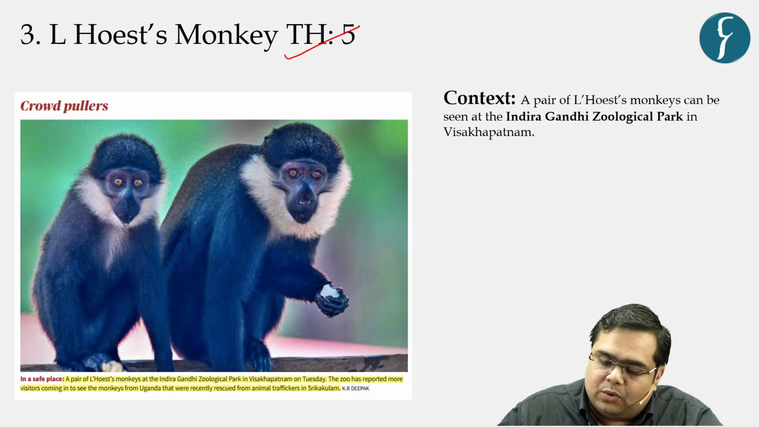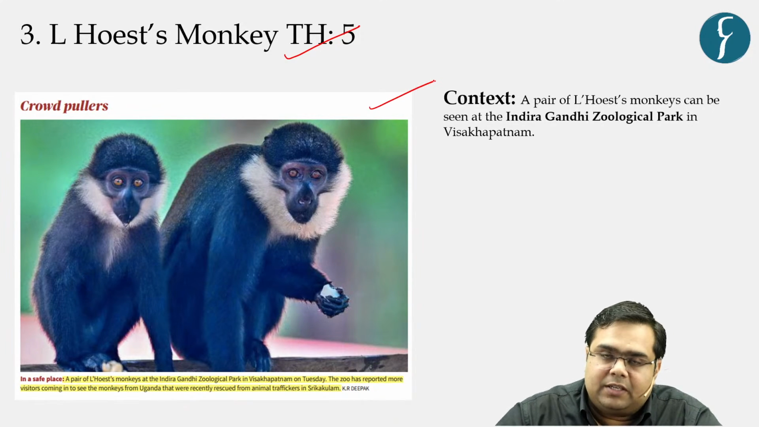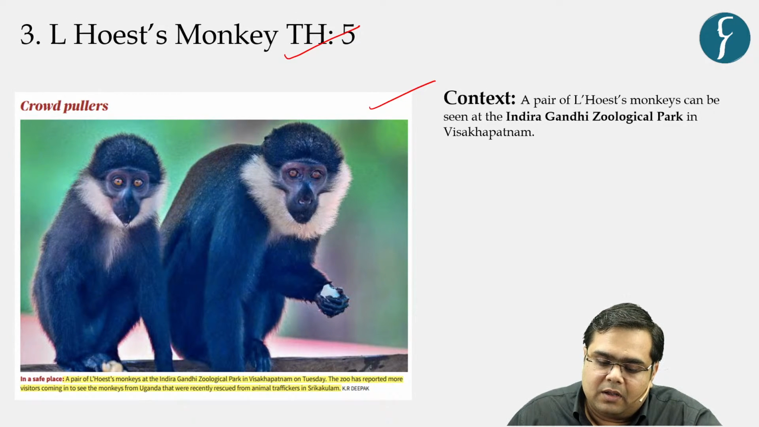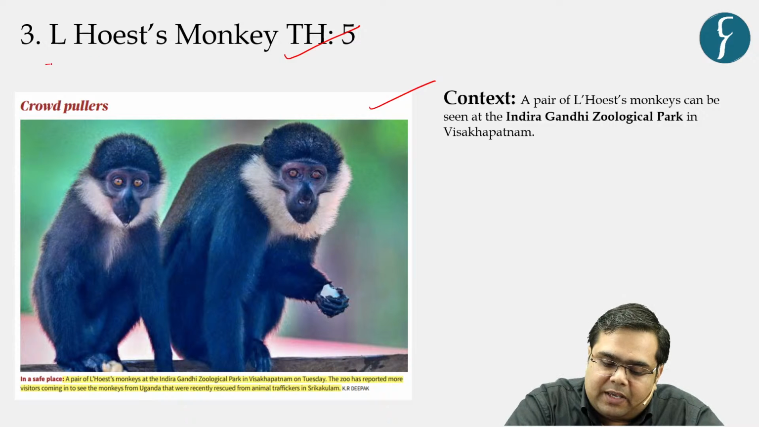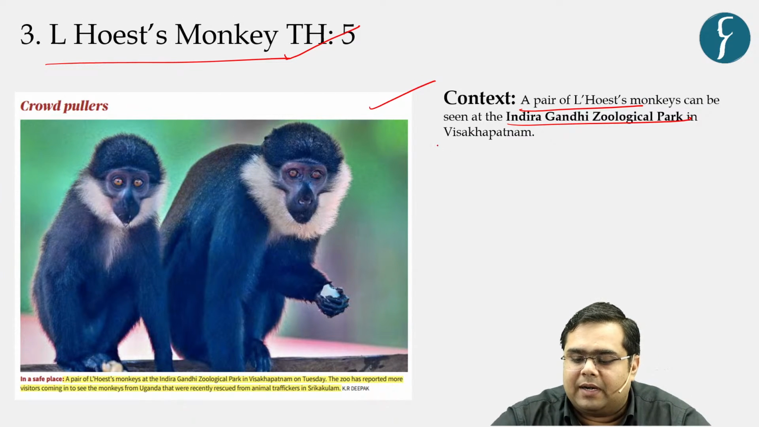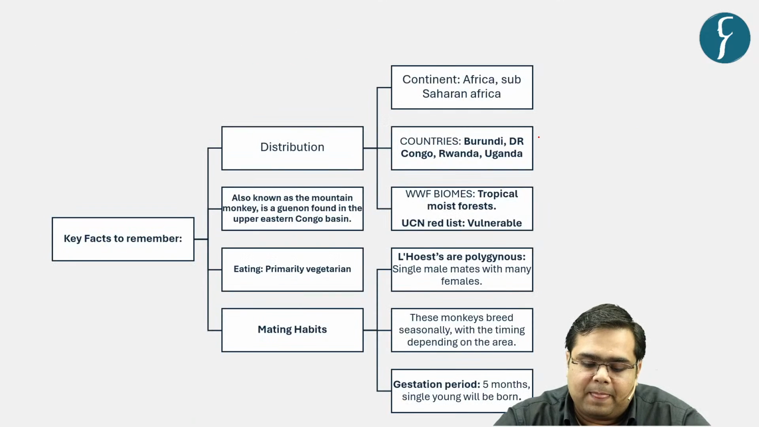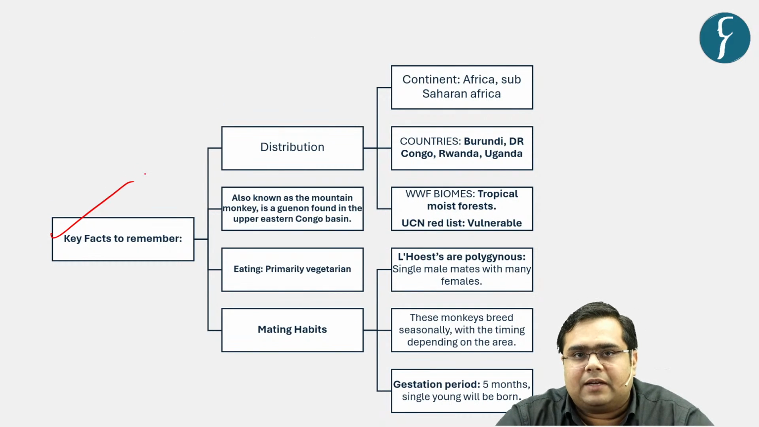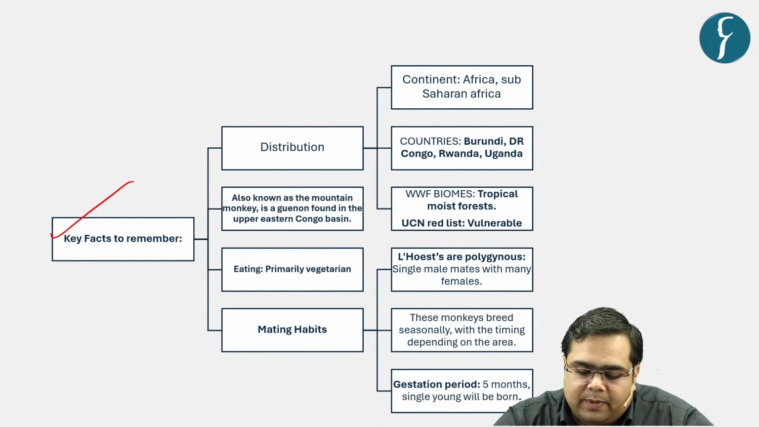This MCQ is inspired by an image that was published on page number 5 of The Hindu newspaper. The name of this monkey is Laos monkey. What was the context? A pair of Laos monkey has been seen at Indira Gandhi Zoological Park at Visakhapatnam. Now, what are the key facts to remember in the context of this particular monkey?